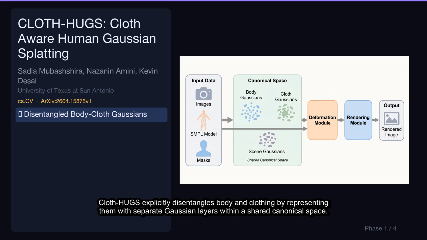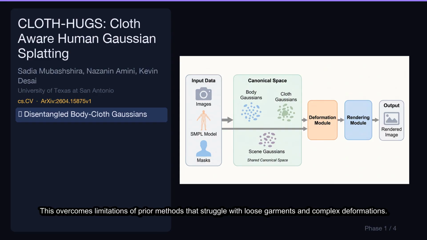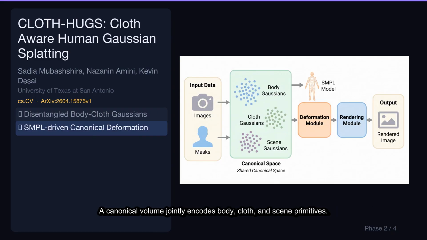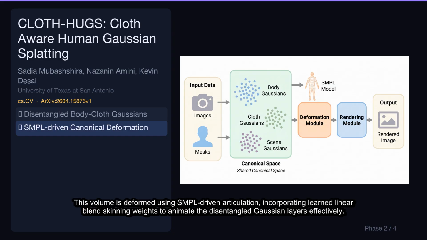Cloth Hugs explicitly disentangles body and clothing by representing them with separate Gaussian layers within a shared canonical space. This overcomes limitations of prior methods that struggle with loose garments and complex deformations. A canonical volume jointly encodes body, cloth, and scene primitives. This volume is deformed using SMPL-driven articulation, incorporating learned linear blend skinning weights to animate the disentangled Gaussian layers effectively.